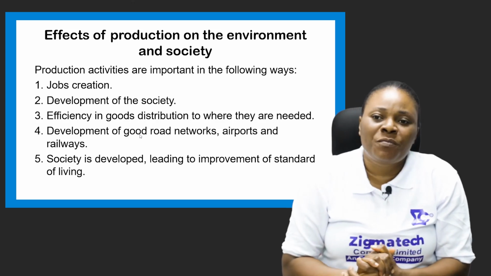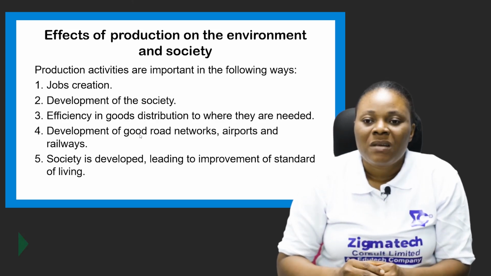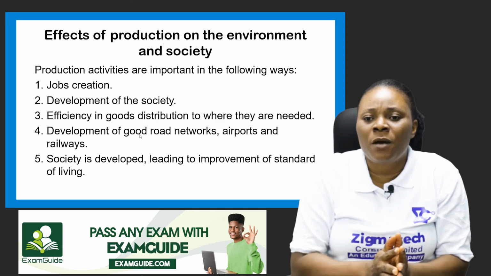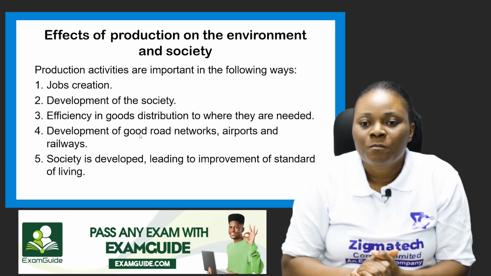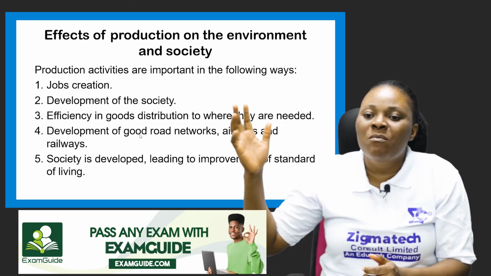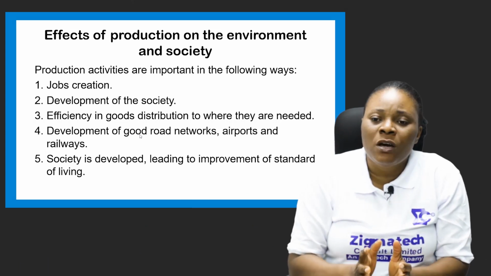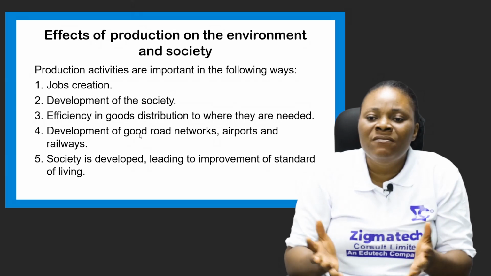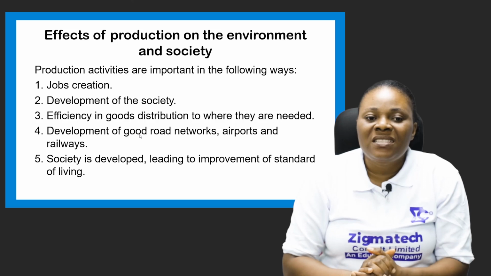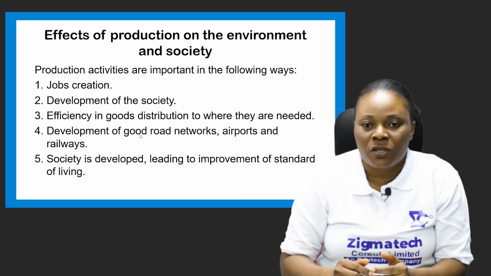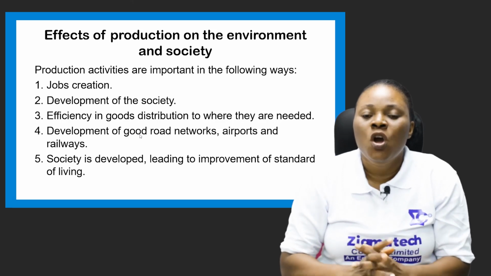The last effect of production we have here is the society is developed. And so far as society is developed, it will definitely lead to the improvement of your standard of living. Why do you think people are moving from the rural areas to the urban areas? It is because the urban areas are able to give them things that they need. And that is one of the things that you enjoy through production. It helps in the improvement of the standard of living of people.